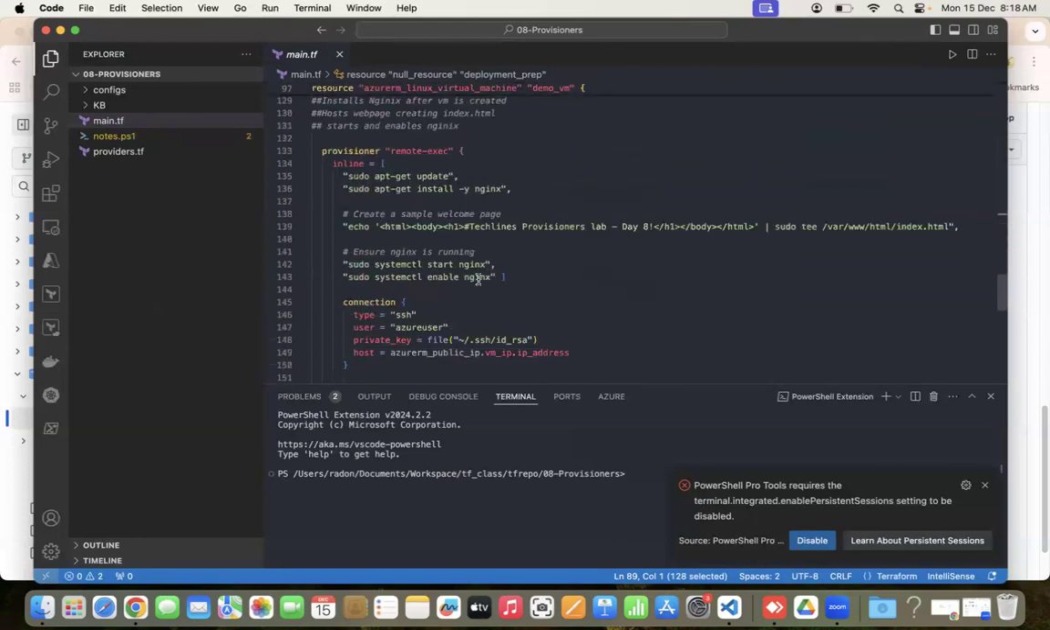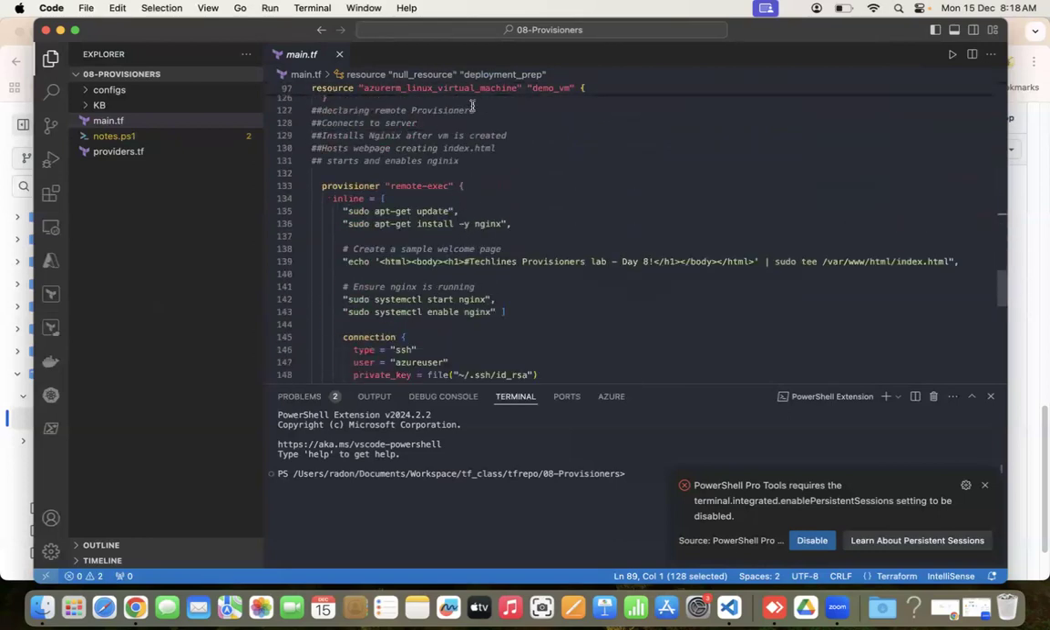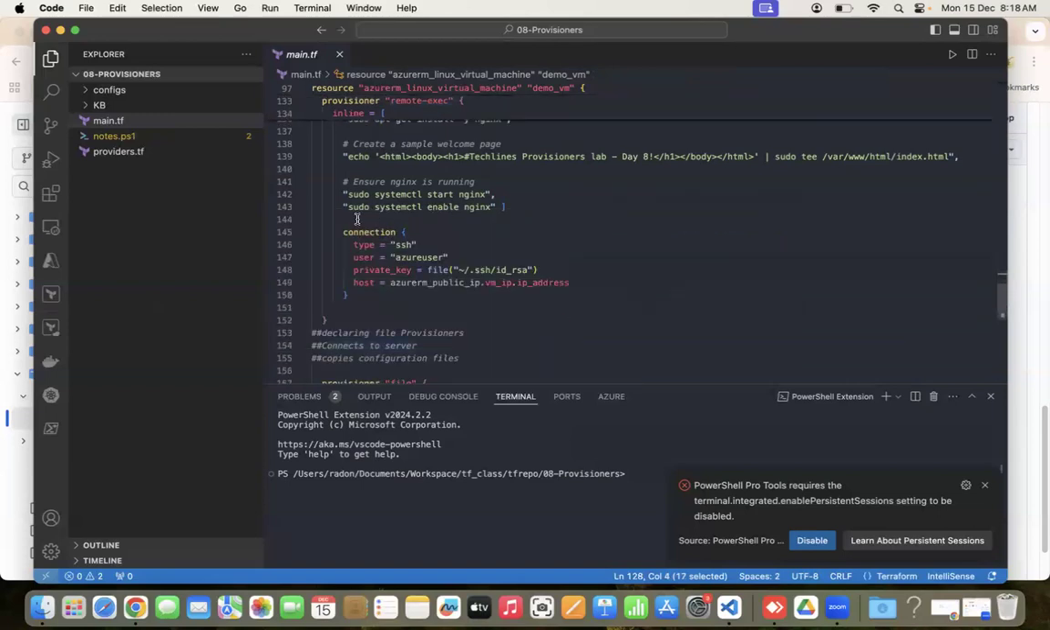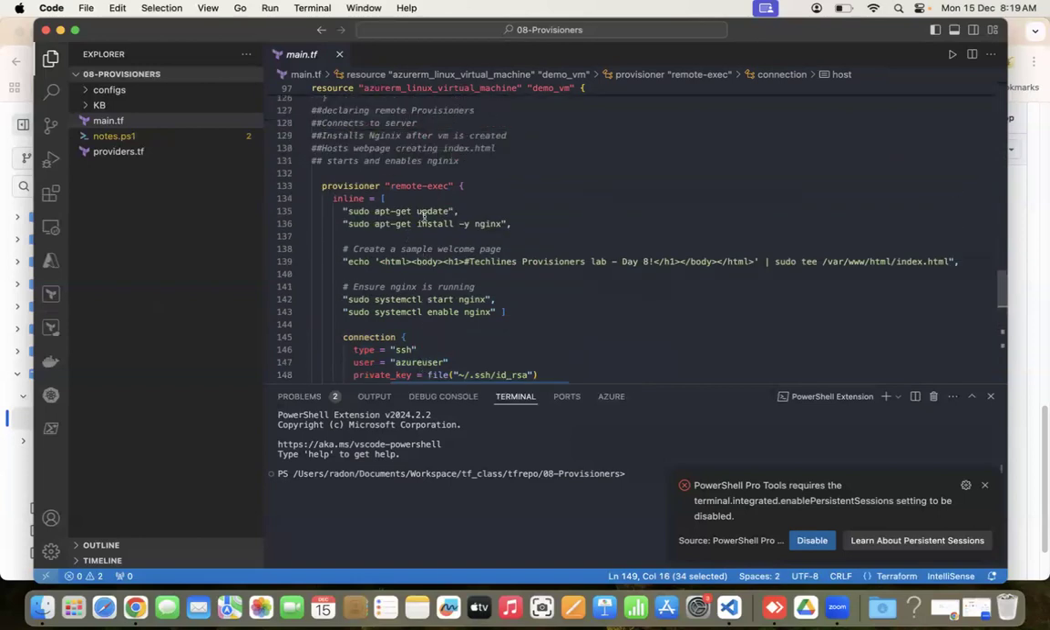And the second one, here we are declaring the remote provisioner below. At line 133, you can see remote exec. And the first thing, when you are running a remote provisioner, the important part is to declare the connection, how you are connecting. The type is SSH, provide your username, the private key, which gets created as part of the VM when you try to create the VM, and this is the public IP address, which is associated to this VM.